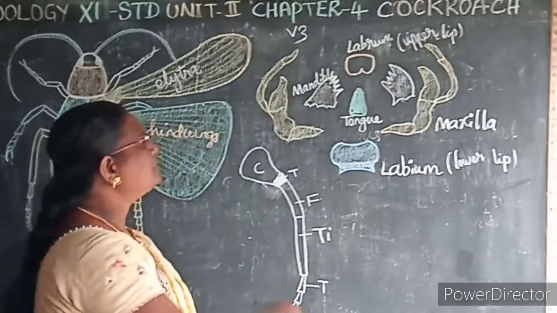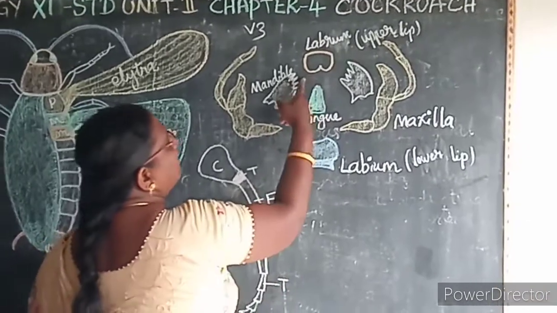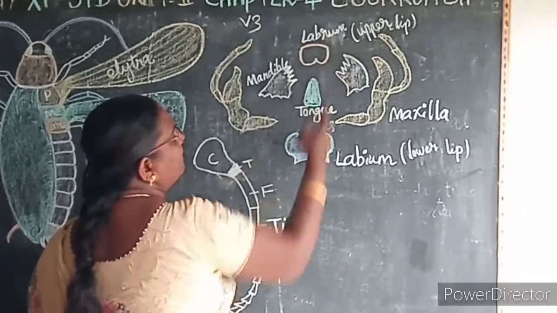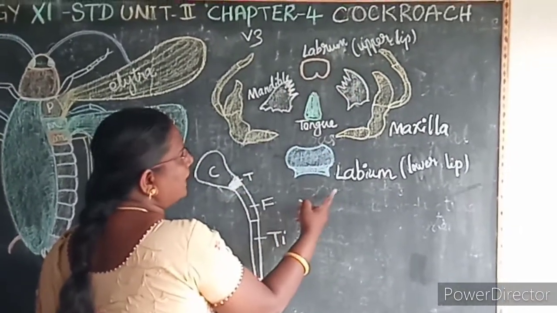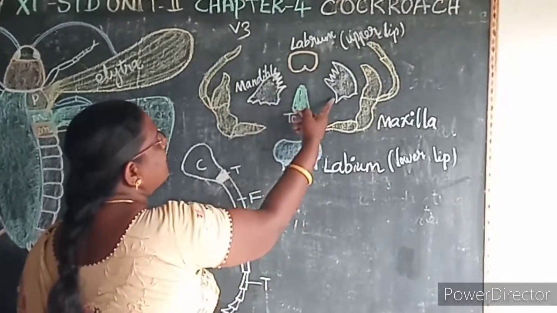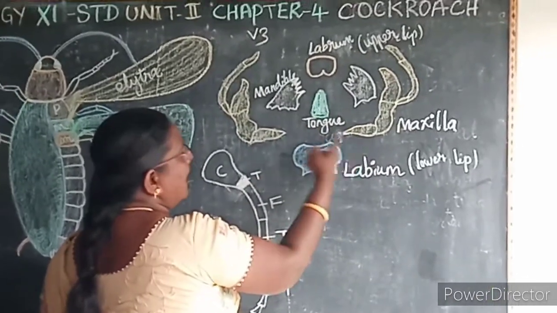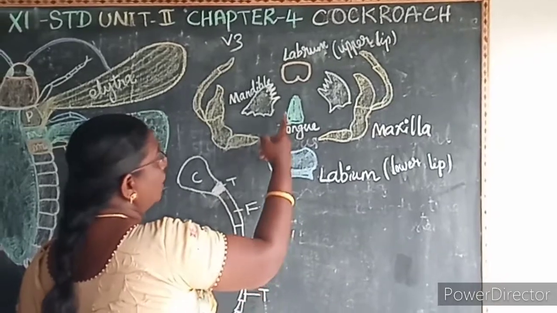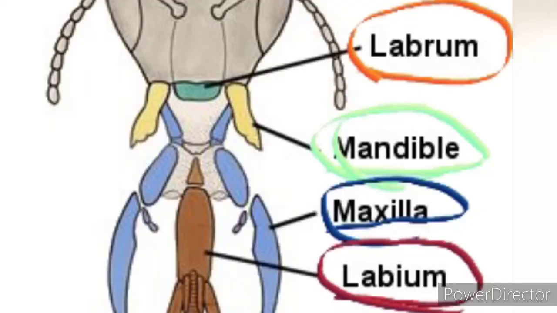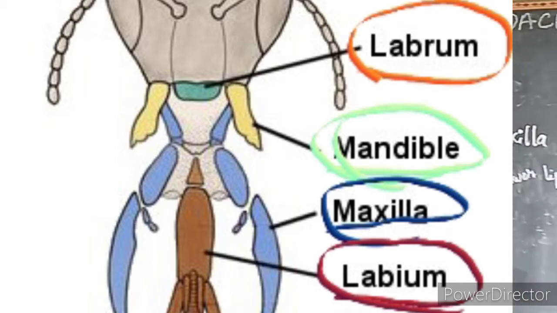Hypognathus. So the mouth parts consist of labrum or the upper lip, then a labium or the lower lip, a pair of mandibles and a pair of maxillae and a tongue. So the mouth parts consist of labrum, labium, mandible and maxilla. Next we will learn about the thoracic segments.